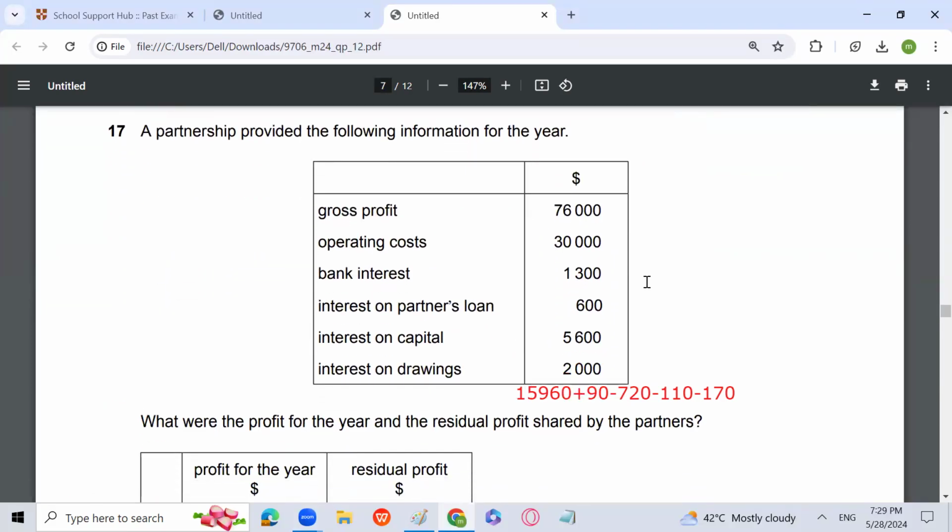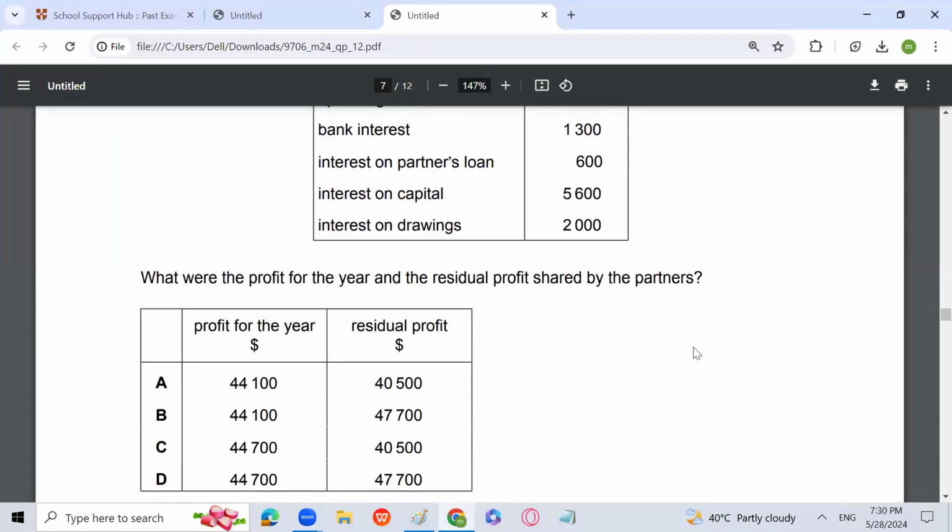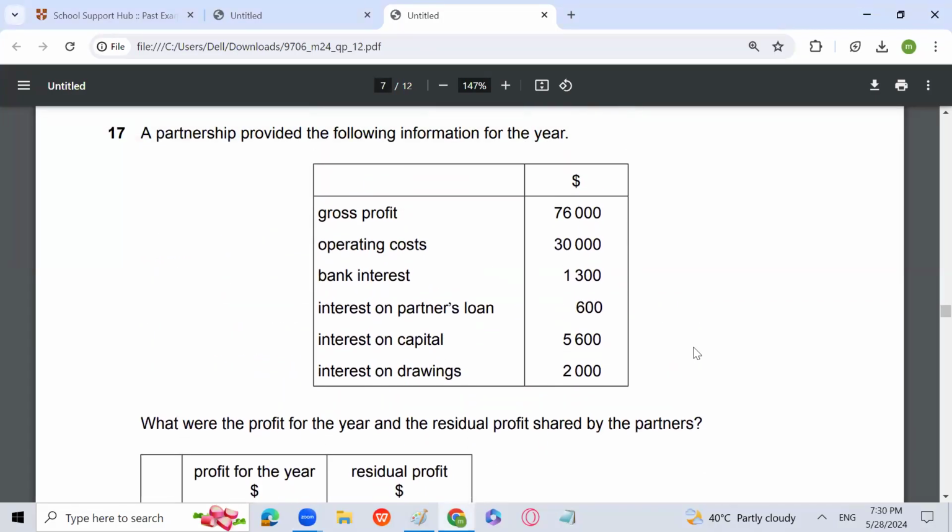A partnership provided the following information for the year: gross profit, operating expenses, bank interest, interest on partner's loan, interest on capital, interest on drawing. What is the profit and the residual profit shared by the partners? So how are you going to find profit? Gross profit minus operating expenses and minus bank interest and minus interest on partner's loan.